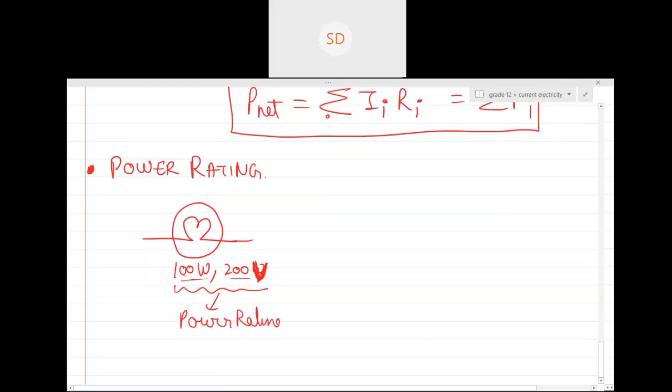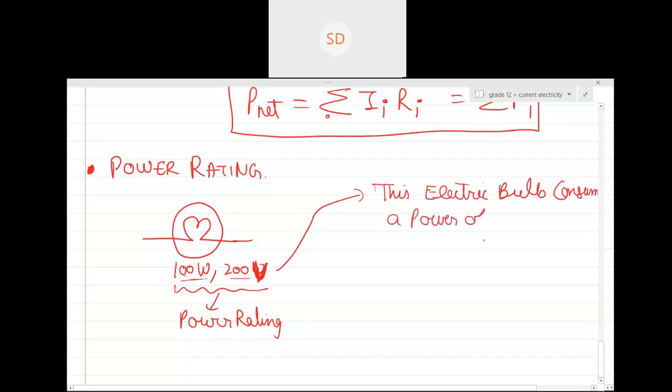What do you mean by this power rating? What do you mean by this statement? It means that this electric bulb consumes a power of 100 watt when connected across a 200 volt DC supply.